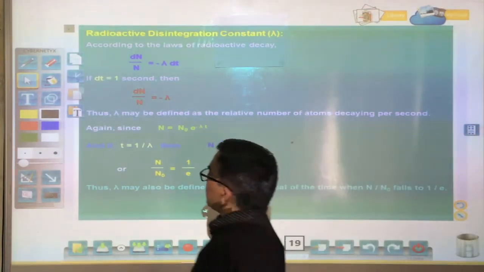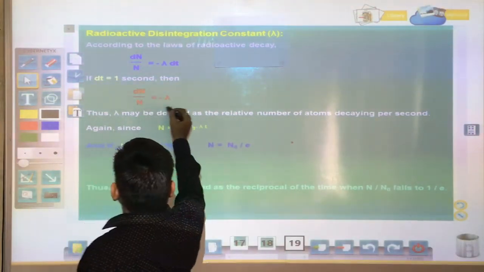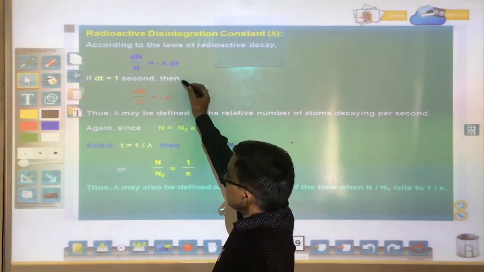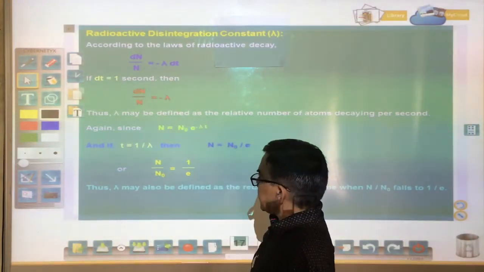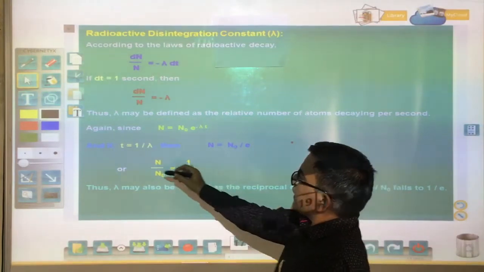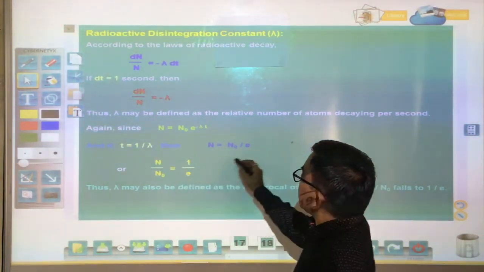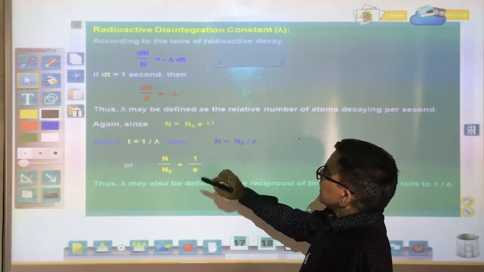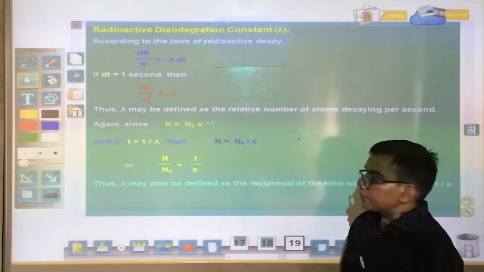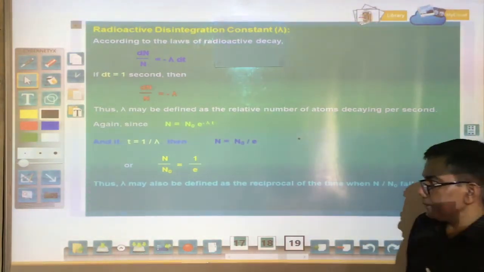So if we choose dN upon N equals lambda and dt equals 1 second, then we get t equals 1 upon lambda, and the relation becomes N equals N0 divided by e.